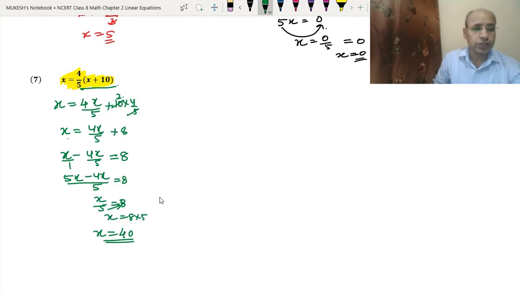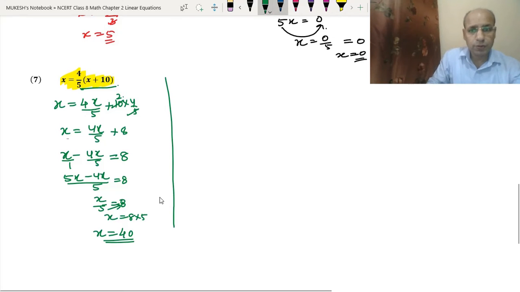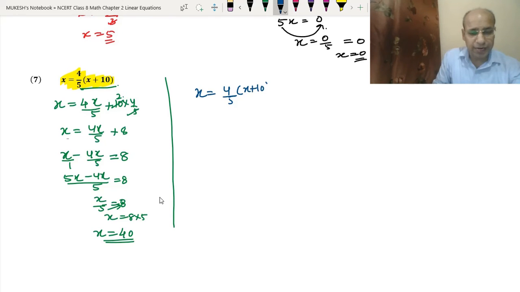This is the one way of doing the question. We can have another way of doing this question. Let's see what is another way of doing this question. We have x equals 4 upon 5 bracket x plus 10. We can write it like this. So this 5 then 10 will be multiplied with the x as a cross multiplication.